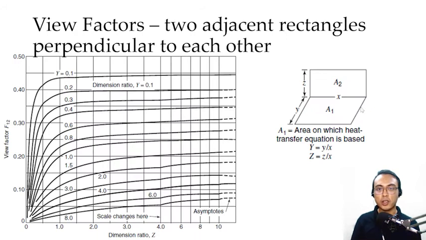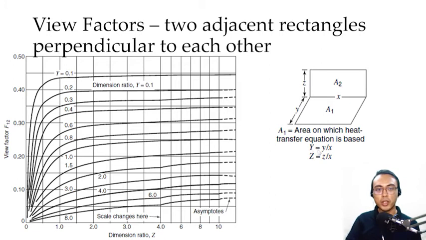This is another system wherein we have two adjacent rectangles that are perpendicular to each other. So our area 1 here is the horizontal surface and then area 2 here is the vertical surface. Okay? They have to be perpendicular with each other. And then area 1 is the area on which heat transfer equation is based, meaning area 1 is the one emitting radiant energy. We have two parameters that we have to consider here, capital Y and capital Z.